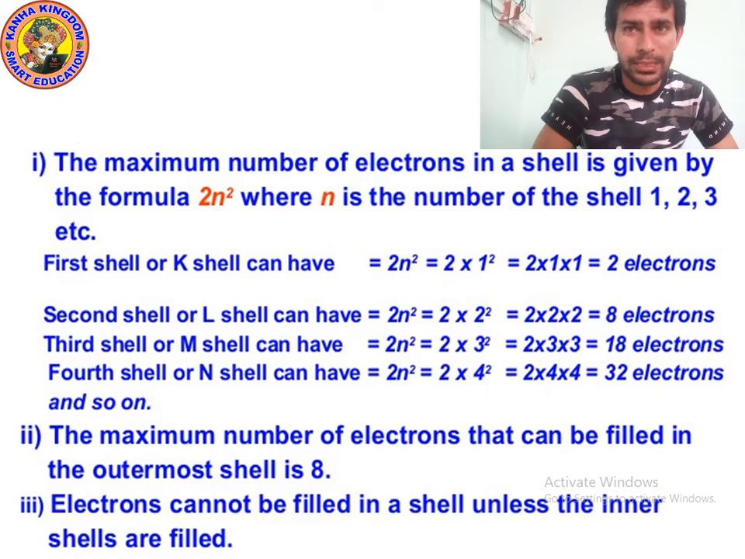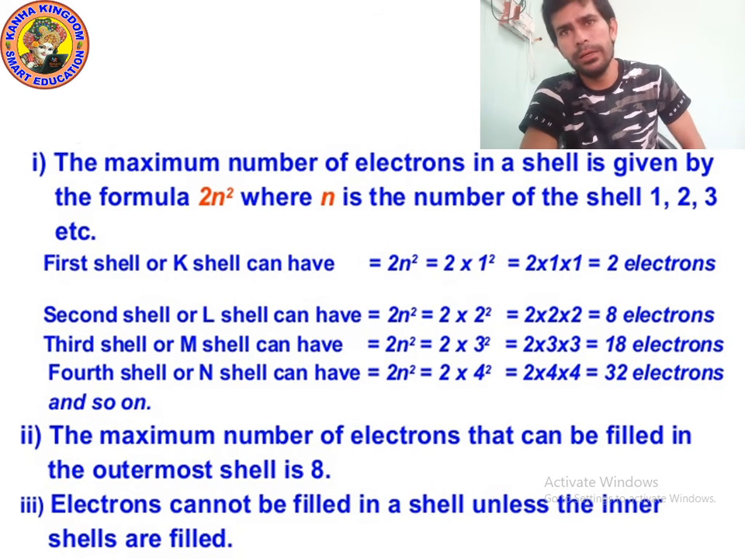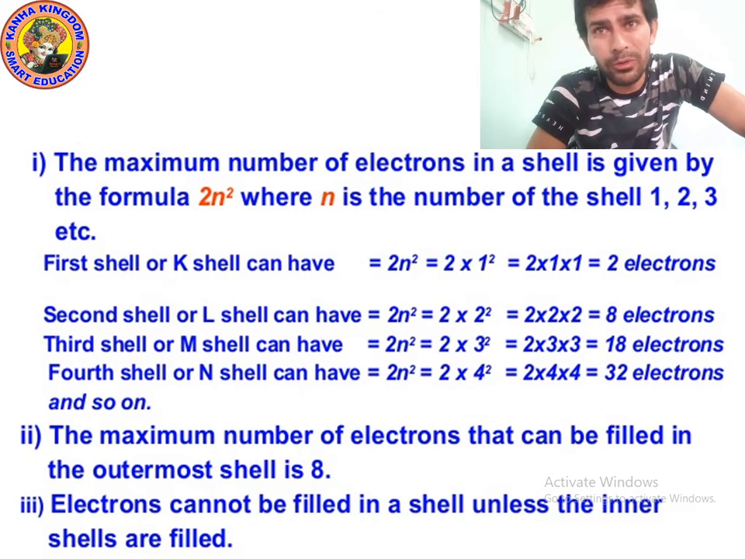So 2n square is equal to 2 into 2 square. We will get the value 8. In the same way, we will calculate for M and N. So the maximum number of electrons that can be filled in the outermost shell is 8.